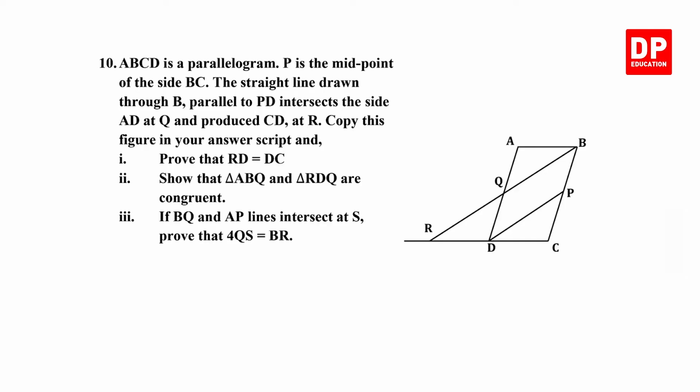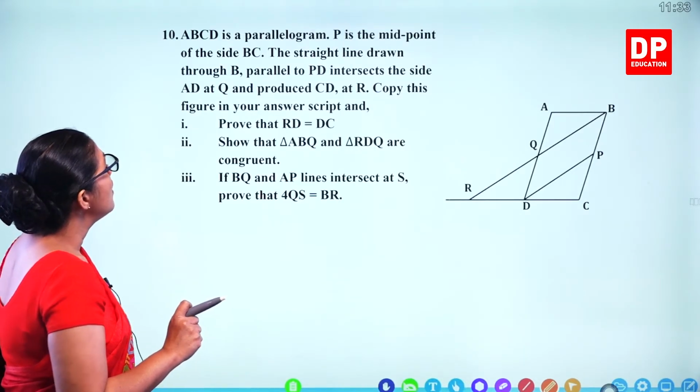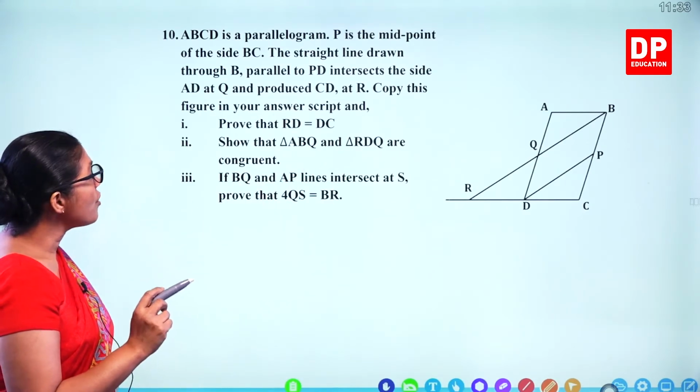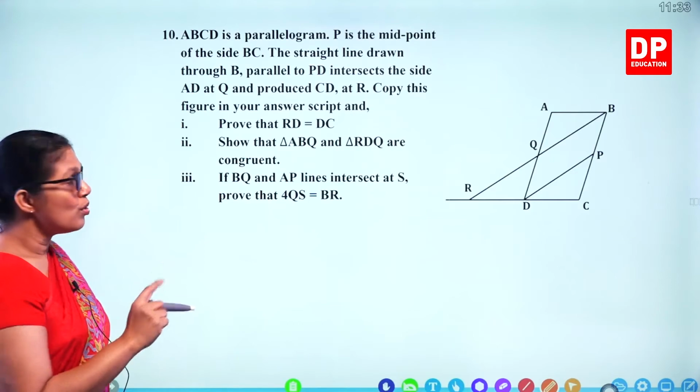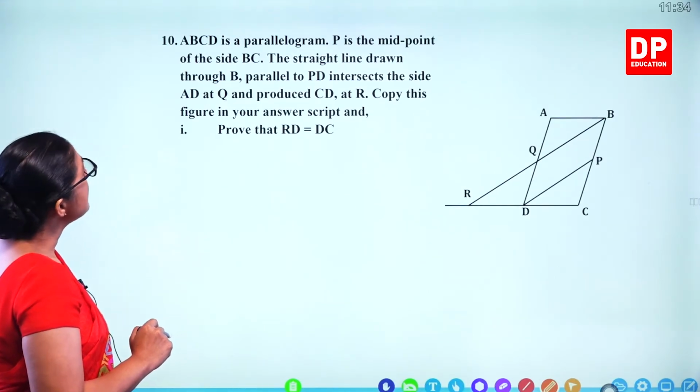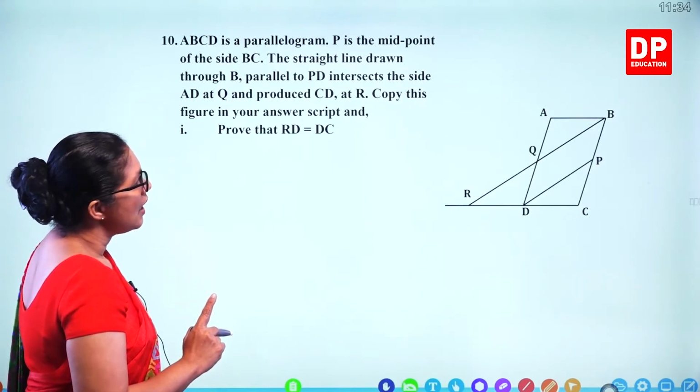Let's do question number 10 now. It's about proofs. So using theorems, you have to prove, and you have to find out the 2 triangles are congruent. So we'll do separately. ABCD is a parallelogram.